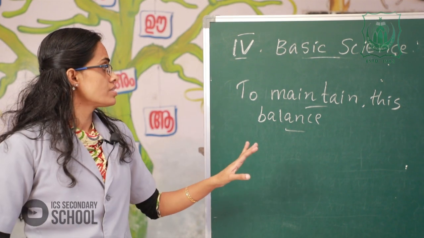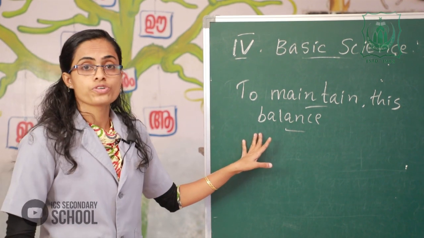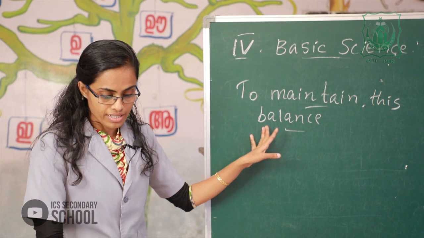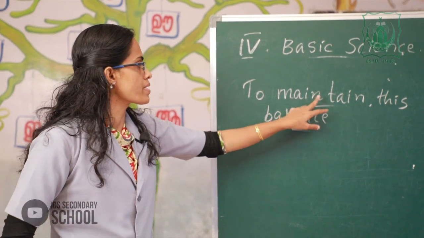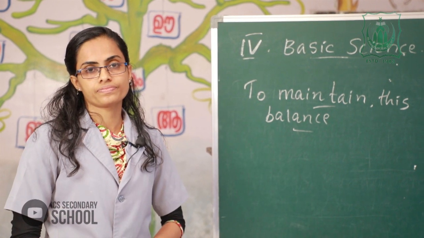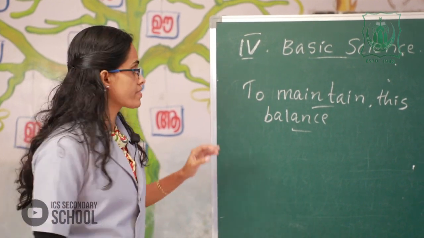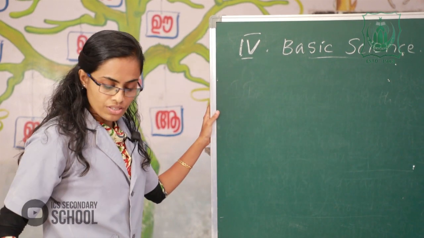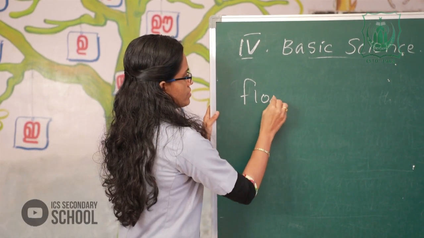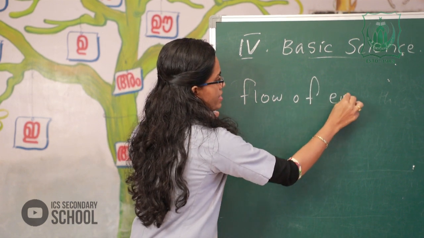The next, to maintain this balance in nature. Next activity, balance in nature. We can revise once more. Please listen to me. Flow of energy.